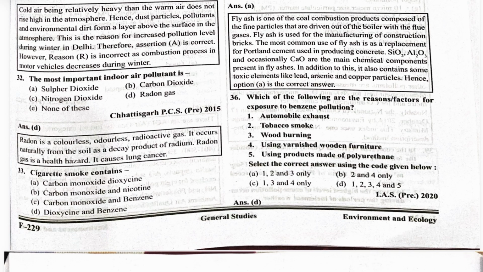So the most important indoor air pollutant: sulfur dioxide, carbon dioxide, nitrogen dioxide, or radon gas? The most important indoor air pollutant is radon gas. Radon is a colorless, odorless, radioactive gas. It occurs naturally from the soil as a decay product of radium. So radon gas is a health hazard. It causes lung cancer. So radon gas is an indoor air pollutant.